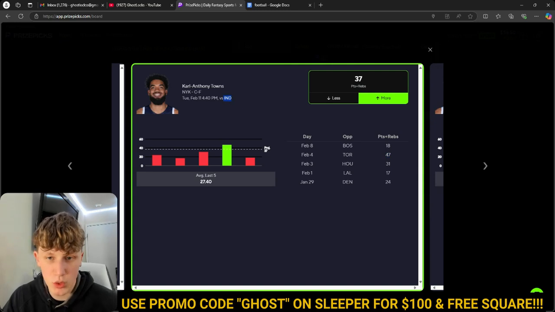If you look at fantasy score given up to the opposing centers, they are 25th in the league. They are 29th in the league at rebounding. They're 26th in the league at opponents' points per game to the center position. So they give up a lot of points. They give up a lot of rebounds.